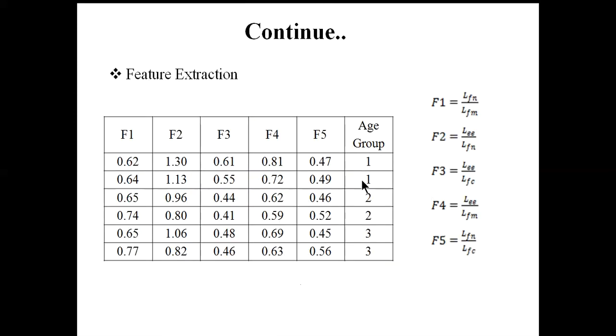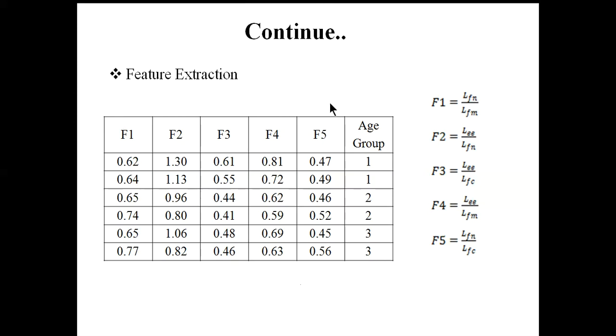And here, as we want to use it in the corresponding algorithm, instead of using terms like child, young, or old, we use 1 instead of child, 2 instead of young, and 3 instead of old.